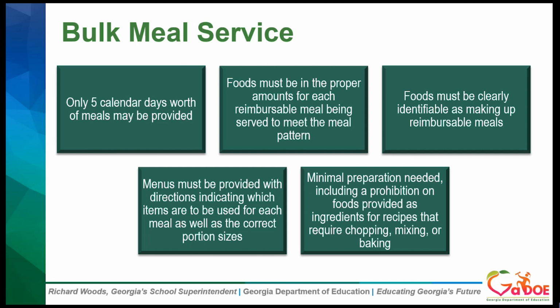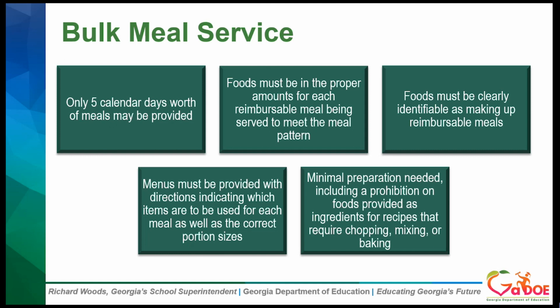meals. In order to utilize the bulk flexibility, no more than 5 days worth of meals can be distributed at one time. And the bulk food must ensure that the proper amounts of that food item are provided to ensure that reimbursable meals are planned and served to children. Bulk foods must be clearly identifiable as making up a reimbursable meal. And then if utilizing bulk foods, you need to make sure that the packets include menus that describe which items are to be used for each meal and the portion sizes that are intended for each meal. So it needs to be very clear.